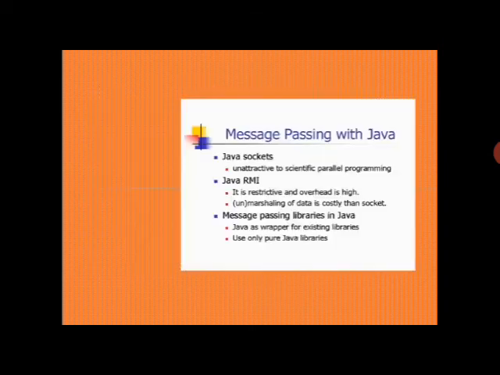Next topic is message passing with Java. In a computer system, there are many sockets. By these cables and sockets, message or data passes from one location to another location. That is called message passing. Message passing also happens from one object to another object, like object A and object B. Sending object, receiving object, message passing.